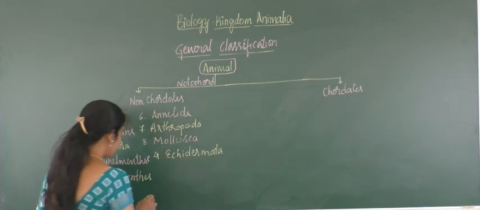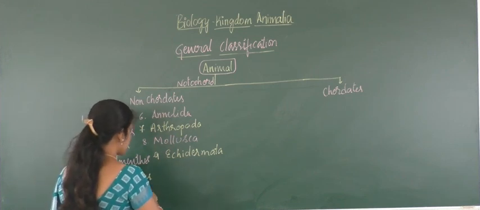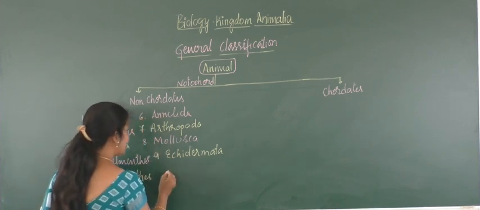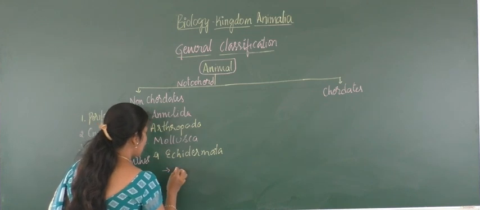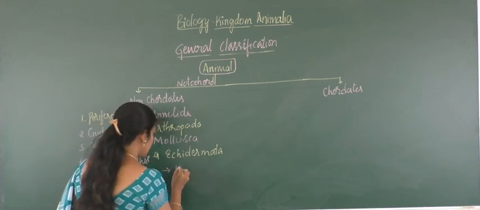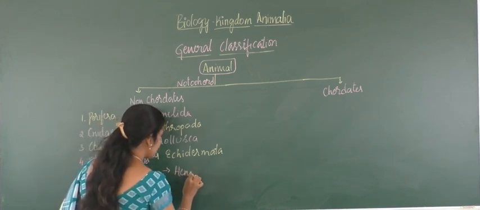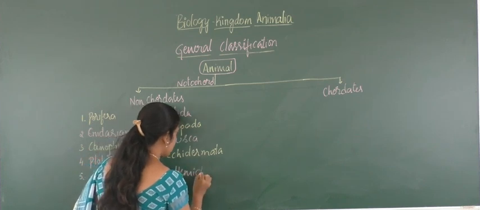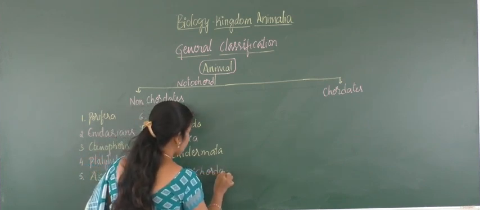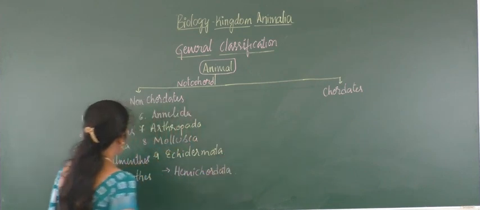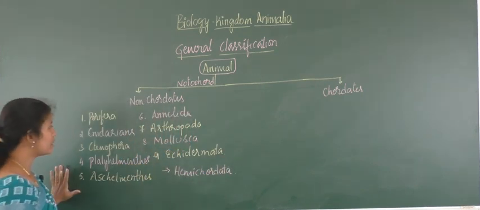And here one of the organisms is kept in non-chordates, but it possesses a notochord structure for some time, and that is called Hemichordata. So these are the non-chordate groups.